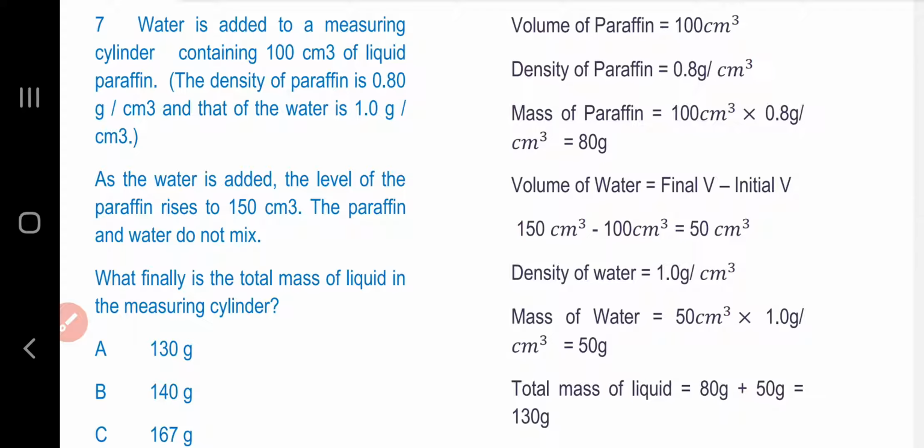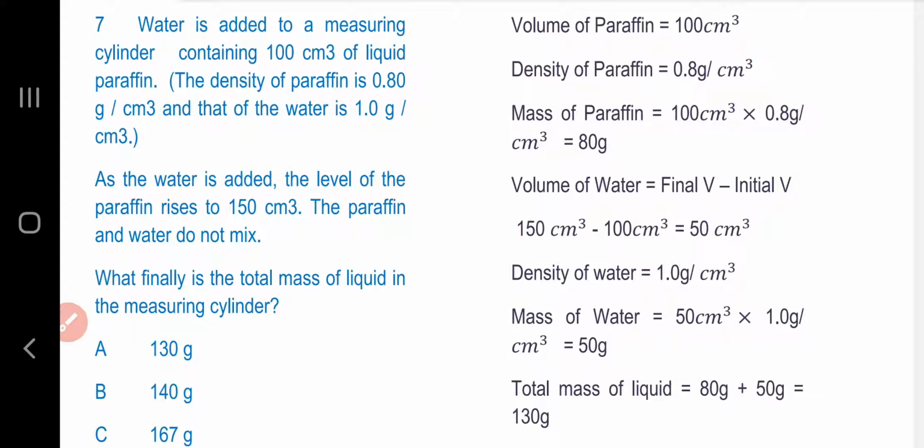The volume of paraffin is given as 100 centimeter cube. Density of paraffin is 0.8 gram per centimeter cube. Mass of paraffin is 100 centimeter cube multiplied with 0.8 gram per centimeter cube, which is equal to 80 gram. Volume of water is equal to final volume of liquid minus initial volume of liquid. 150 centimeter cube minus 100 centimeter cube is equal to 50 centimeter cube.